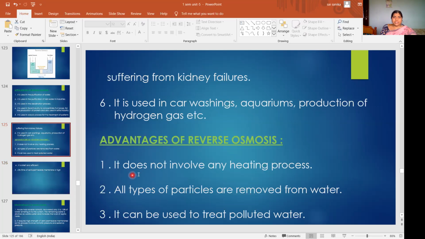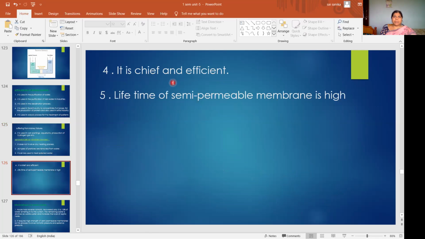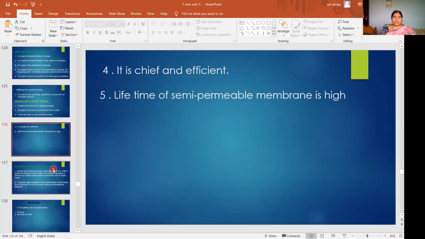So what is the first one? It does not involve any heating process. All types of particles are removed from water. It can be used to treat polluted water. Then it is a cheap and efficient method. The lifetime of the semi-permeable membrane is very high. So these are the advantages.